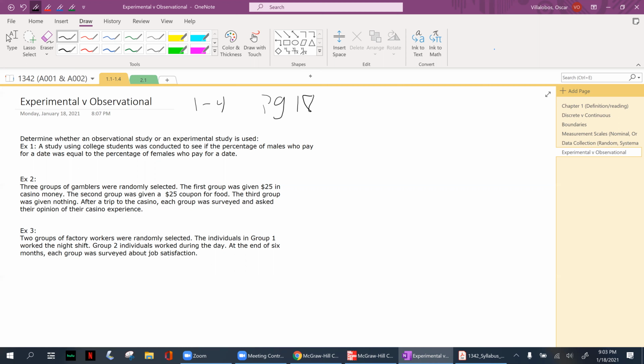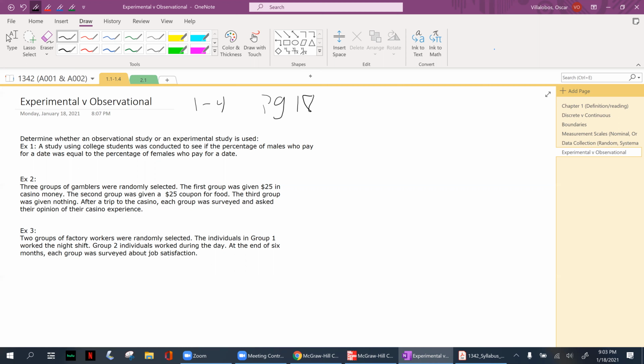And as you might already guess, for the other one, experimental studies, a task is going to be given. You could randomly select individuals and give them things, and they have a task, and then you gather that data and give a conclusion. So those are the two different types.